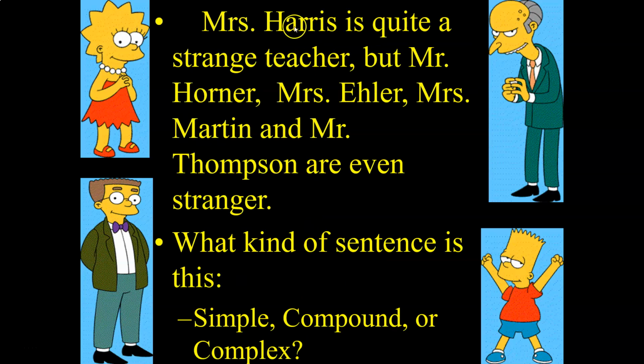What about this one? Mrs. Harris is quite a strange teacher, but Mr. Horner, Mrs. Ayler, Mrs. Martin, and Mr. Thompson are even stranger. What kind of sentence is this? This is a compound sentence because we're joining two Marge clauses. Mrs. Harris is quite a strange teacher. That's a sentence by itself, with a comma and a FANBOYS conjunction. Mr. Horner, Mrs. Ayler, Mrs. Martin, and Mr. Thompson, now we have a compound subject, lots of subjects together, are even stranger. And that can stand alone as well. So that's a compound sentence.